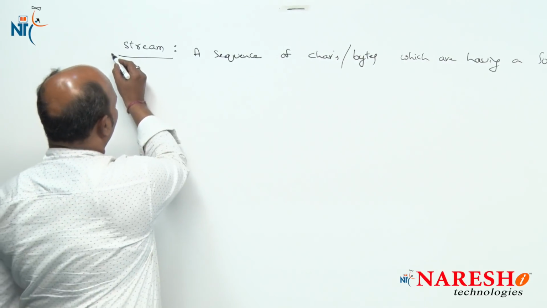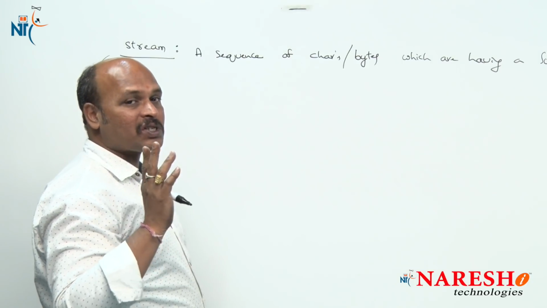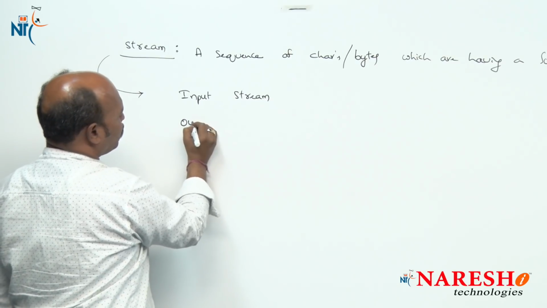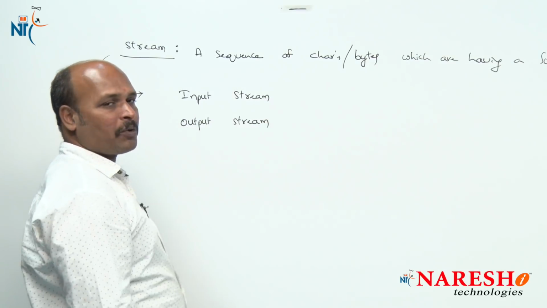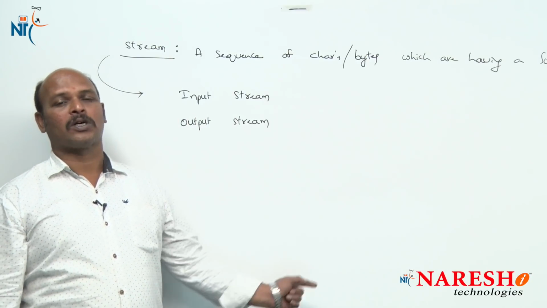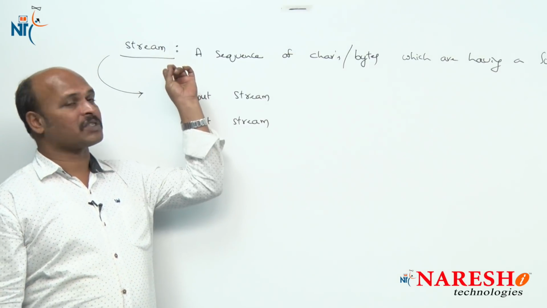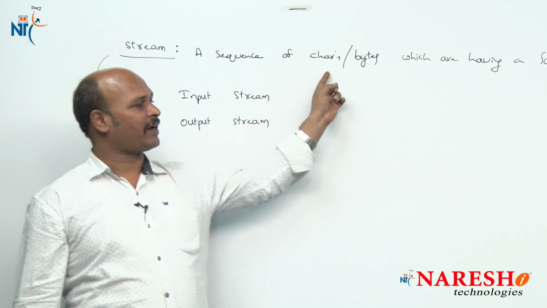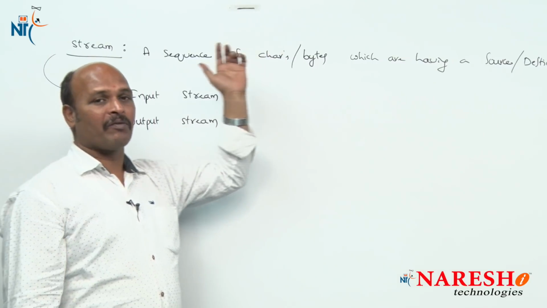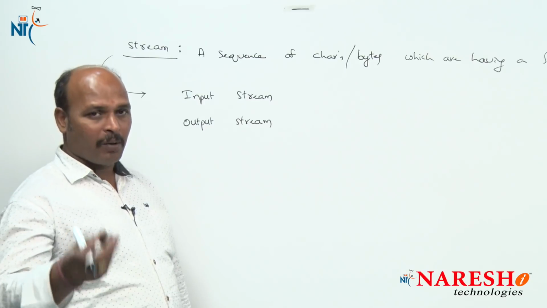Next, in C++ we use majorly two types of streams, one is the input stream and the second one is the output stream. The streams provide some predefined classes and objects to control the standard input output operations. Now watch: stream means a sequence of characters or bytes which has a source or destination, and we need streams to control the standard input output operations.